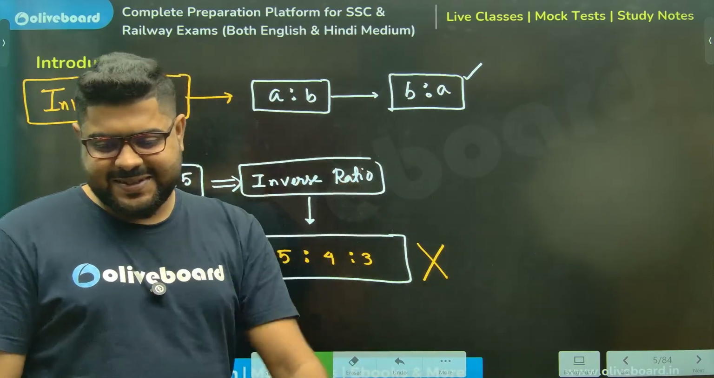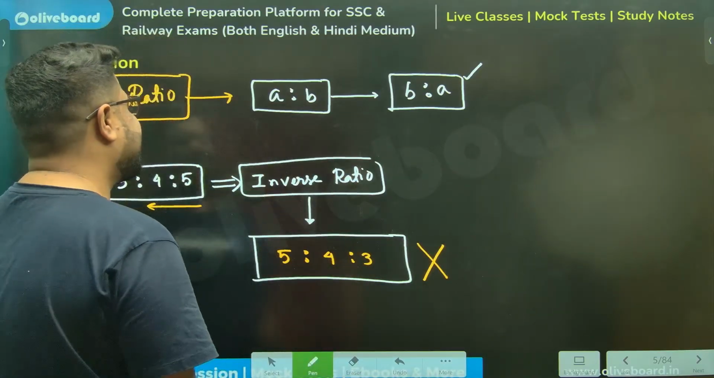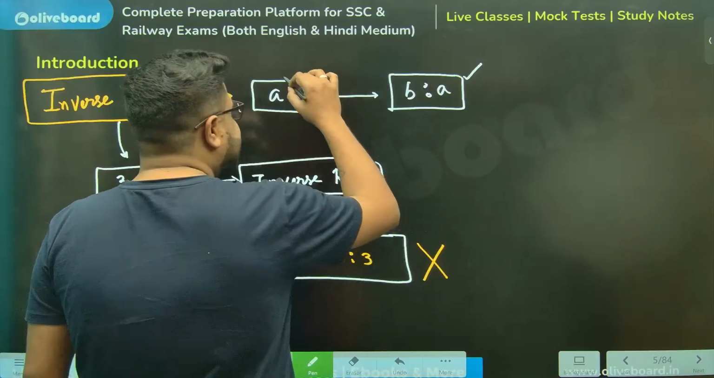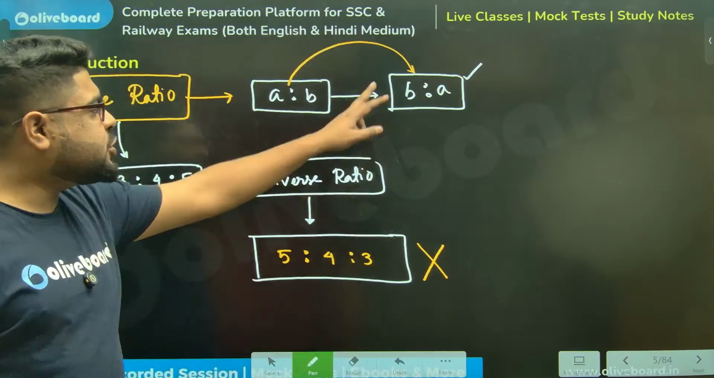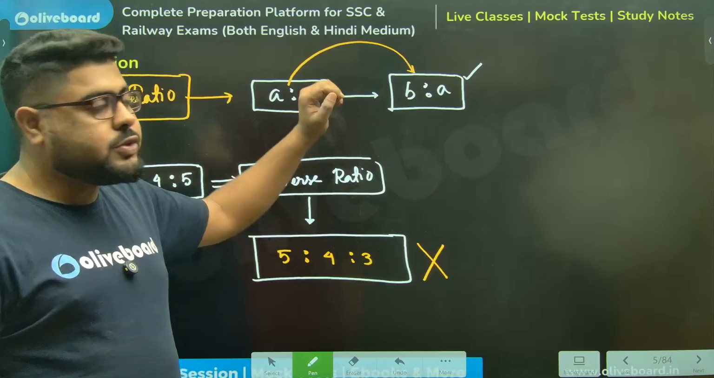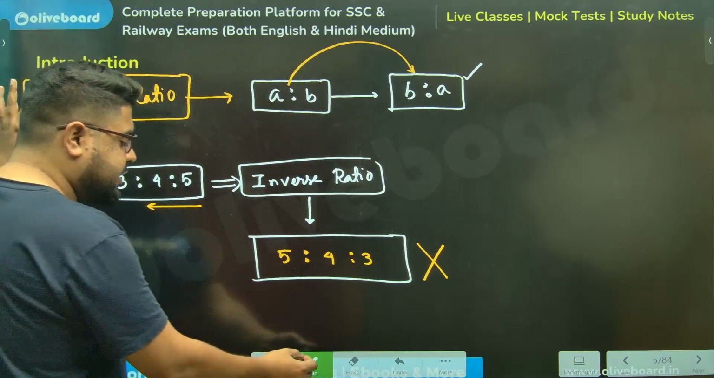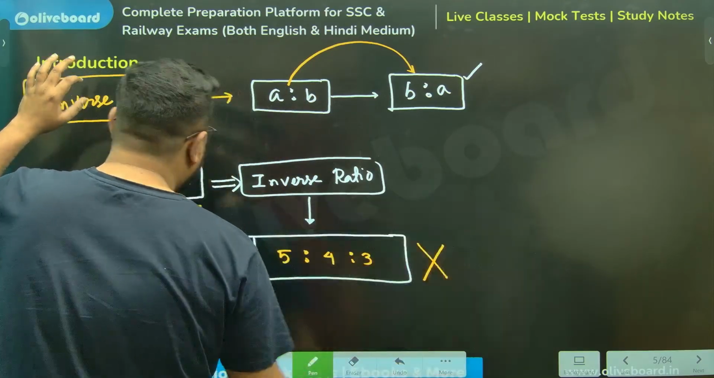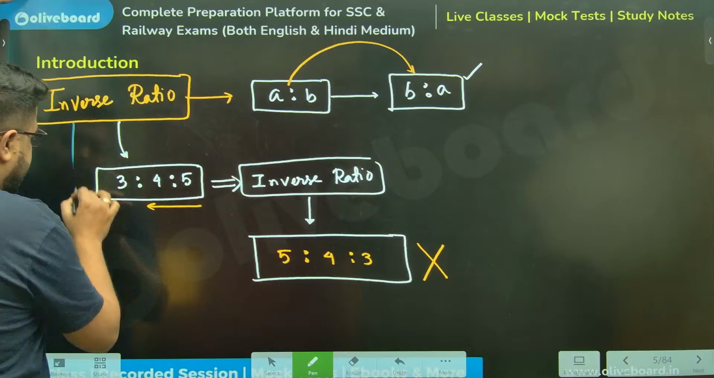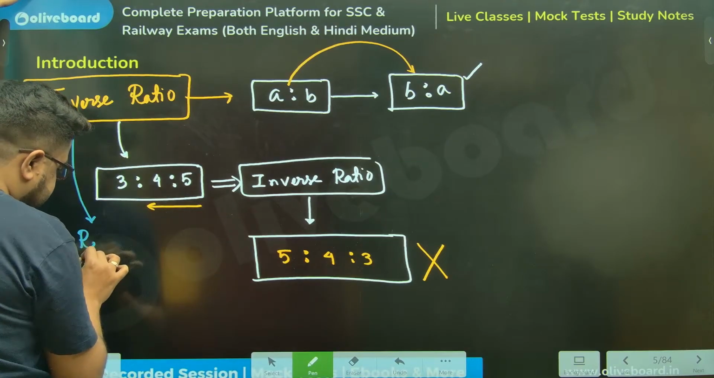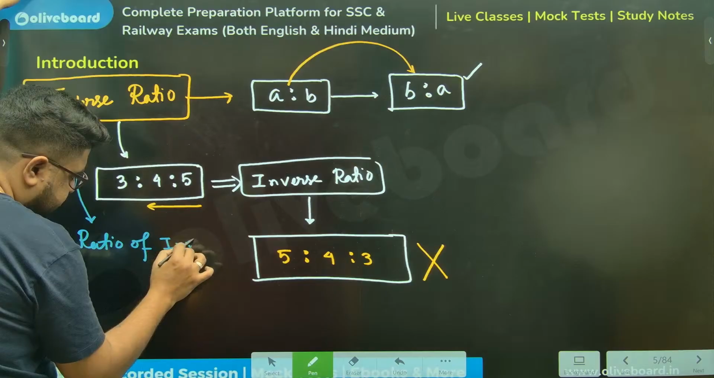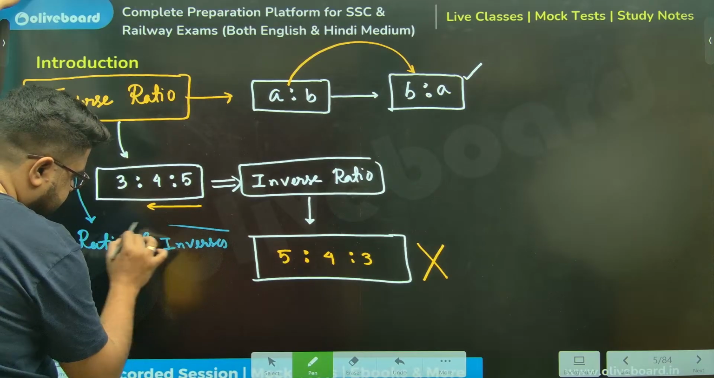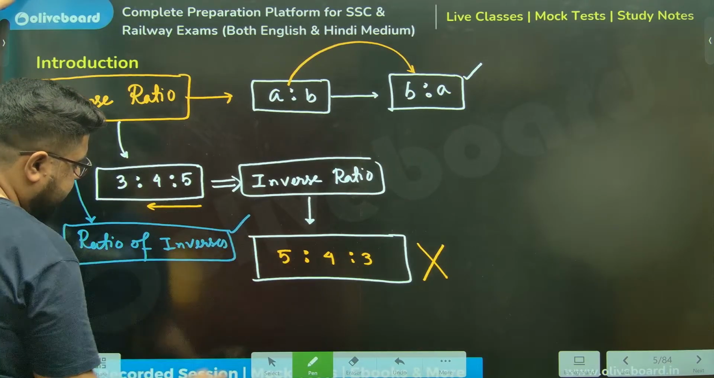Please understand this. Look, understand how B is to A comes from A is to B. What is the definition of inverse? Inverse ratio means, the definition is the ratio of inverses.